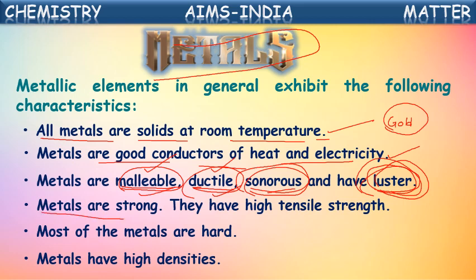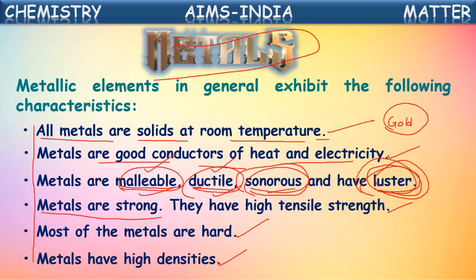Generally metals are very strong. They have high tensile strength, means we cannot cut them easily. Most of the metals are hard in nature, they are not soft, and they have high densities. So these are the general characteristics of the metals.